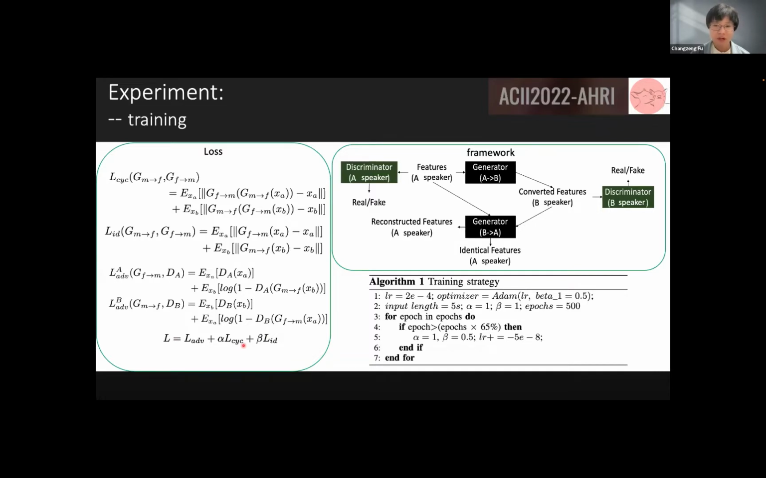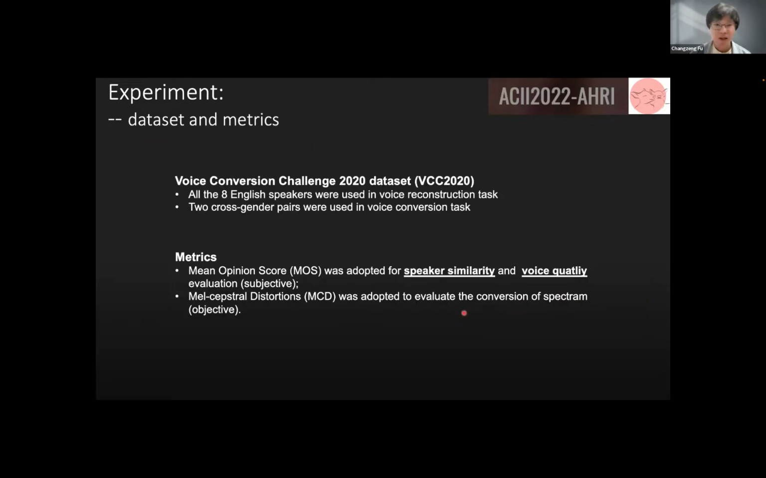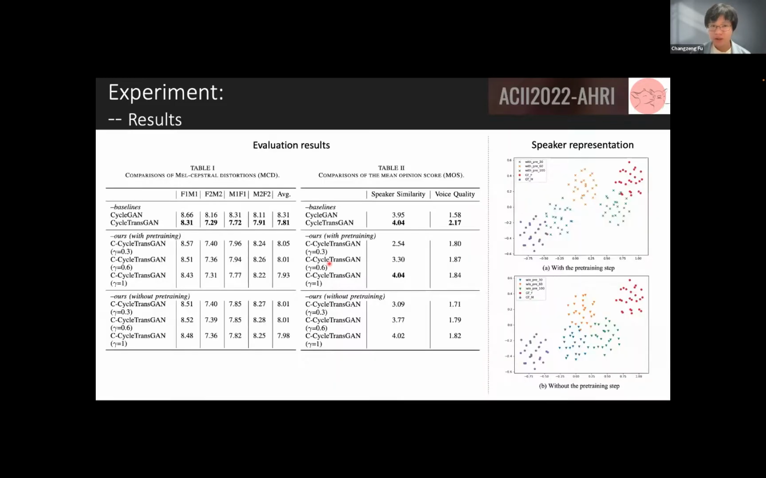And in the training strategy, we adjust alpha and beta, which are the weights for the cycle loss and identity loss, in the algorithm I show here, but maybe we don't have time to describe this algorithm. We just skip this. So our dataset here is the Voice Conversion Challenge dataset, and we have two metrics. One is the mean opinion score, and the second one is the mel-cepstral distortion. And here is the result. As you can see that for the MCD, the mel-cepstral distortion, we have a